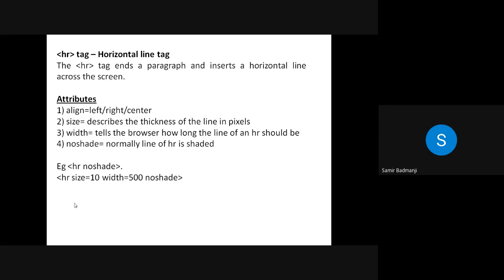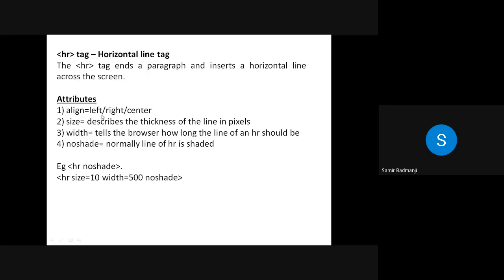Now see here, there are 4 attributes for the HR tag. There are some tags which do not have attributes, some which have 1 or 2 attributes, and some which have maximum 8 to 9 attributes also. One by one, we are going to see the different attributes later. First we will see how the HR tag works. Suppose you want to end a paragraph or insert a horizontal line across the screen, you just write HR, and a line will be drawn across the screen.